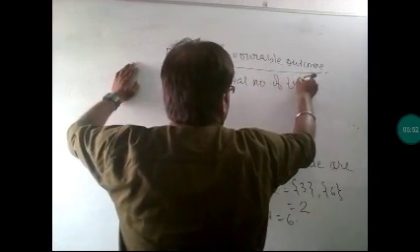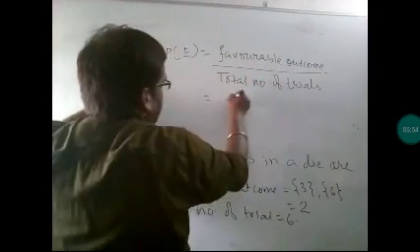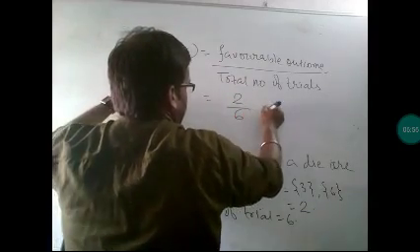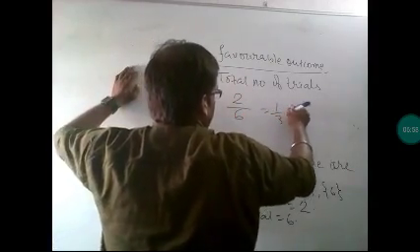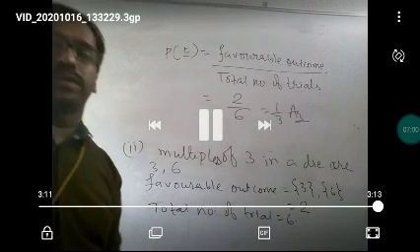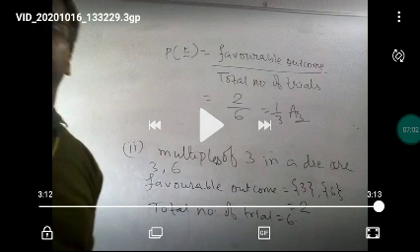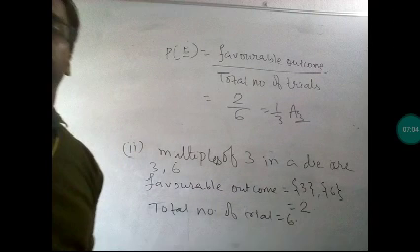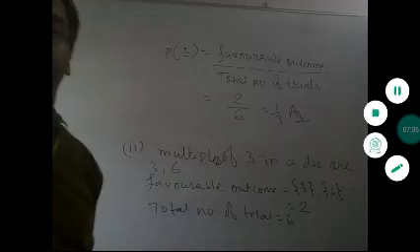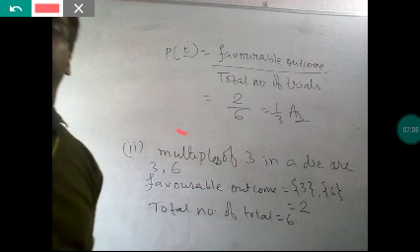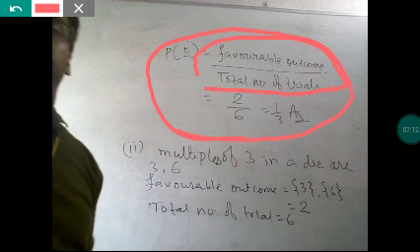My favorable outcome is 2 and total outcome is 6, so it is 1 by 3. This is how we find the probability of an event. I hope this video will help you. Just remember this formula especially, favorable outcomes by total number of trials, that is the probability of an event that will occur here, and the rest you can easily solve.